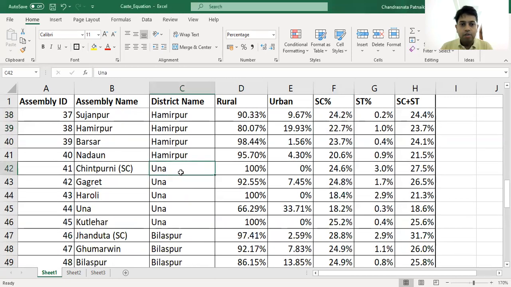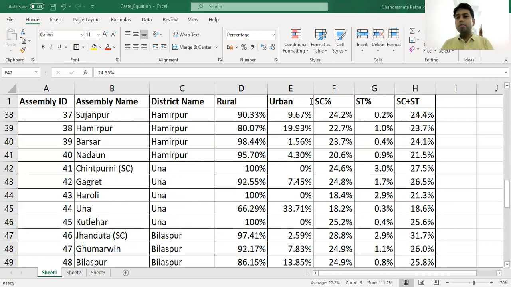Now come to Una. In this district, there are 5 seats, mainly rural area, except the Una assembly seat, where there is a 33% urban population. In Una, the SC vote share, constituency-specific, is around 22%, and the tribal population is very negligible. In Una we have also observed a close fight. And in Una district, around 13 to 15% of the population is also OBC.